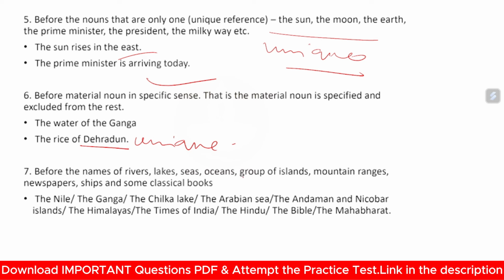Before the names of rivers, lakes, seas, oceans, groups of islands, mountain ranges, newspapers, ships and some classical books: the Nile, the Ganga, the Chilka Lake, the Arabian Sea, the Andaman and Nicobar, the Himalayas, the Times of India, the Hindu, and the Bible and the Mahabharata.